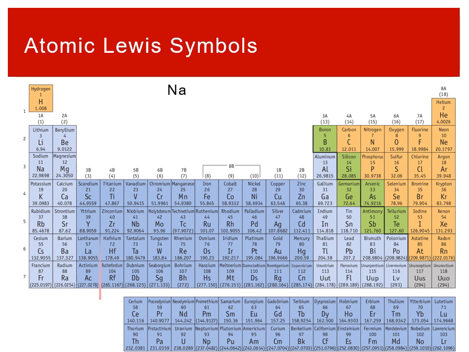So the first atom is sodium, right there. Sodium is in group 1A. We can see right there. So it has 1 valence electron. Since it has 1 valence electron, the Lewis symbol is Na with a single dot. There's not really much we can do. I can put that dot wherever I want, but it's just a single dot. All right, next I have germanium right here. Germanium is in group 4A, so it has 4 valence electrons.